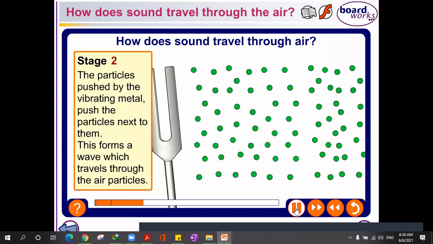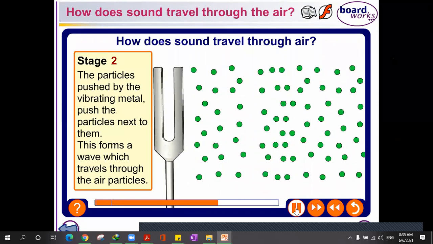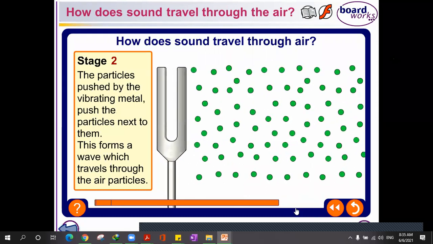Can you guys see what's happening? What's happening to the air particles? They are moving back and forth, like a moving magnet. Can you see that? Let's repeat this.